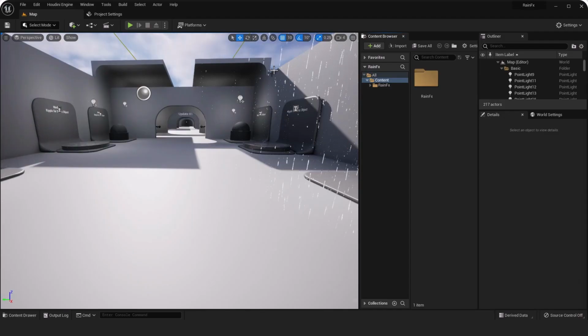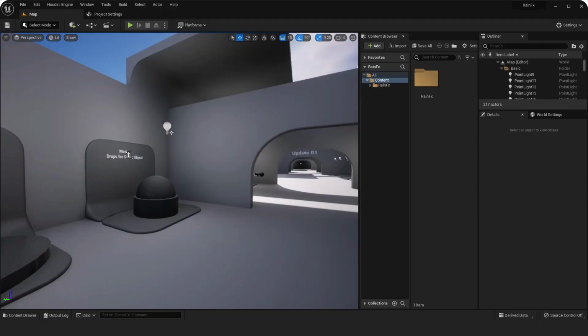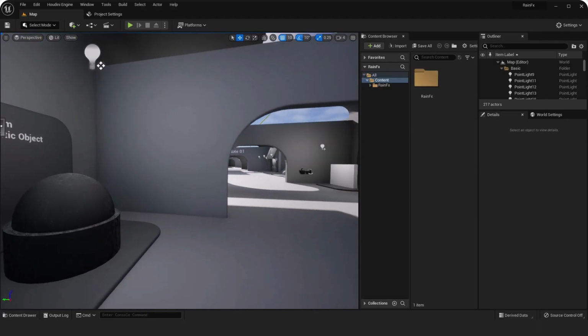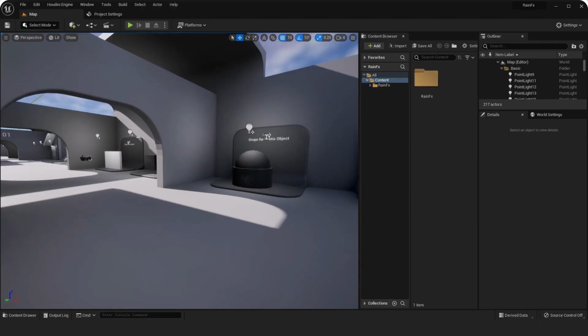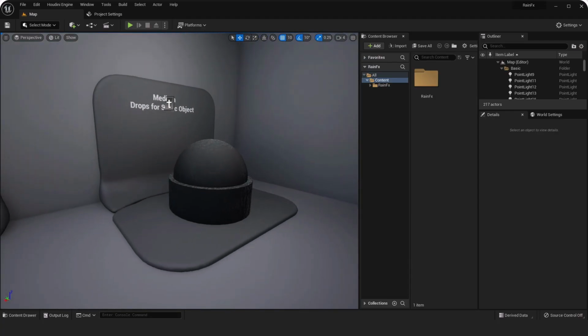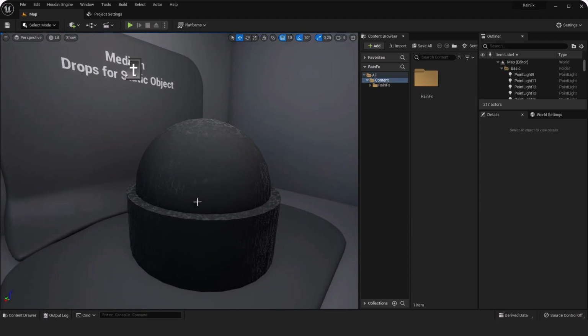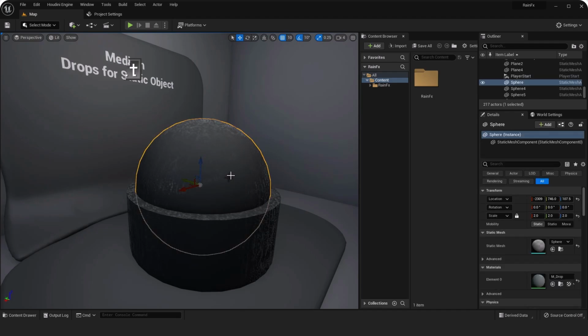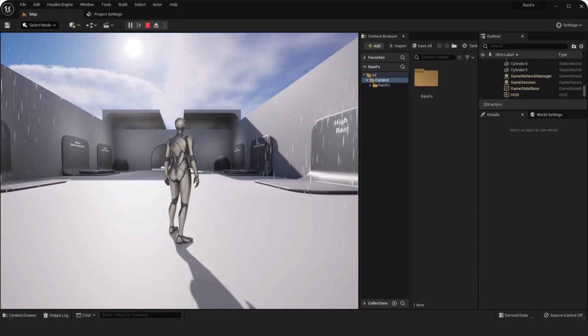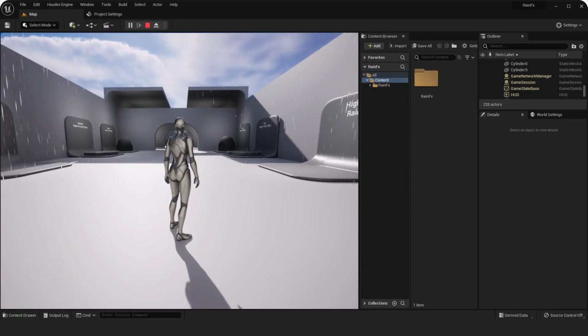Before we run the project, let's take a look at here. As you can see, we have many different samples. For example, we have these drop effects here, and we can apply this same effect to our character. So let's try applying this one to the character body. Now I'm going to run the project. As you can see, our character does not have the raindrop effect yet. Now let's stop the project and apply this effect to our character body.